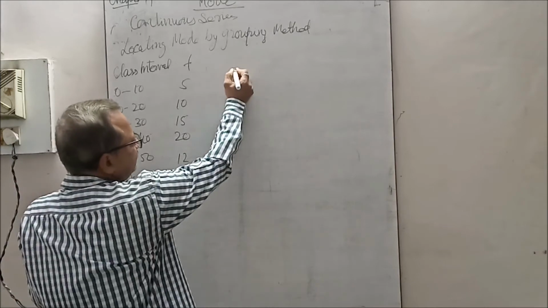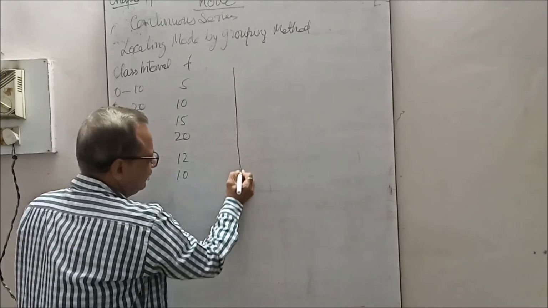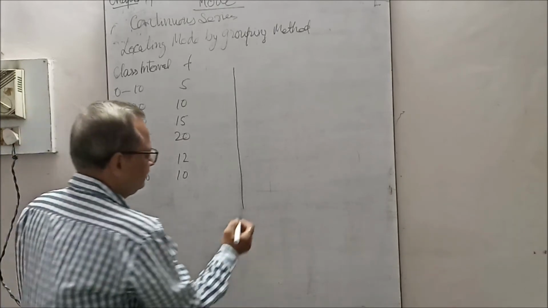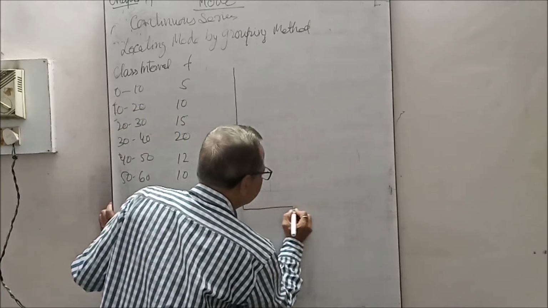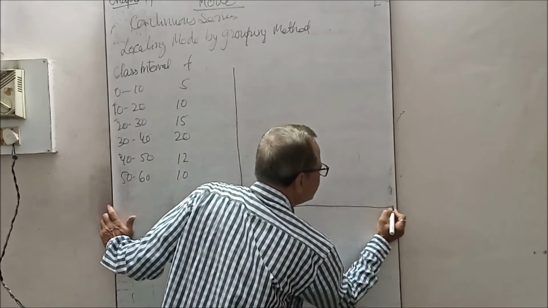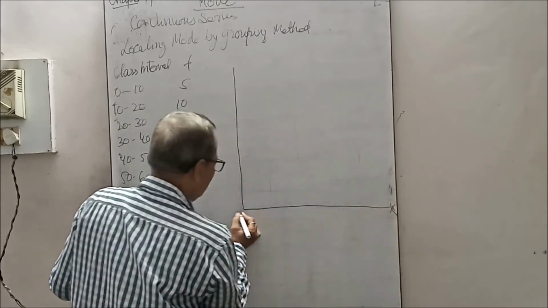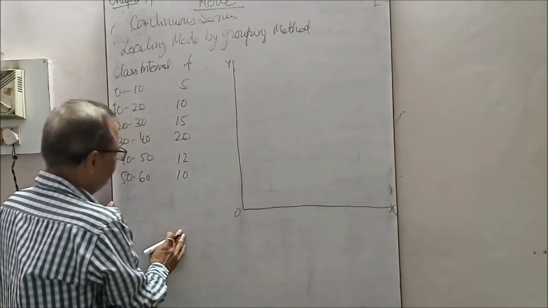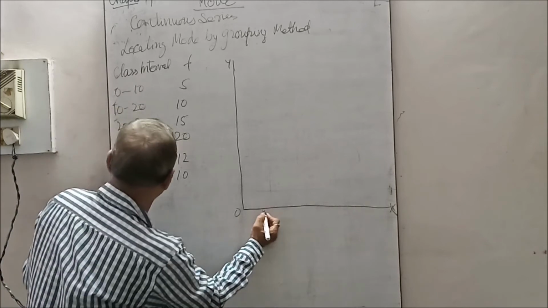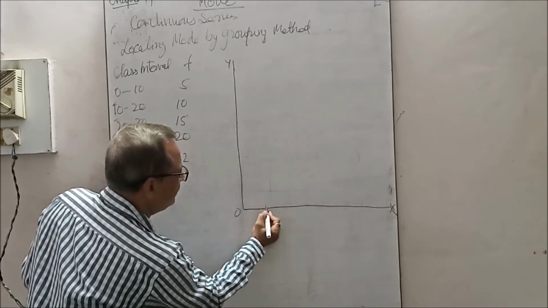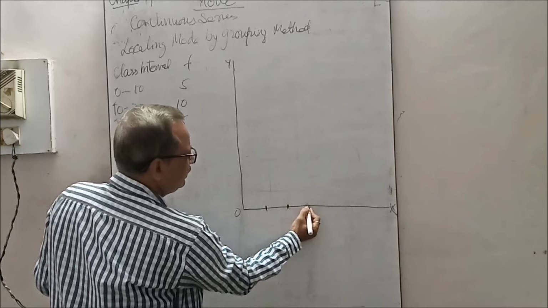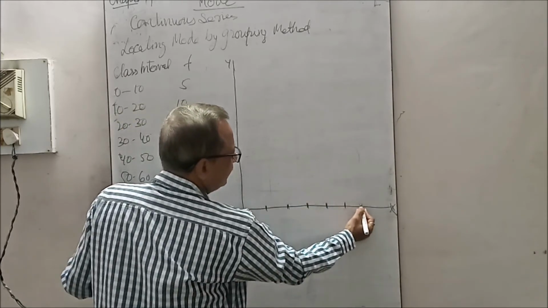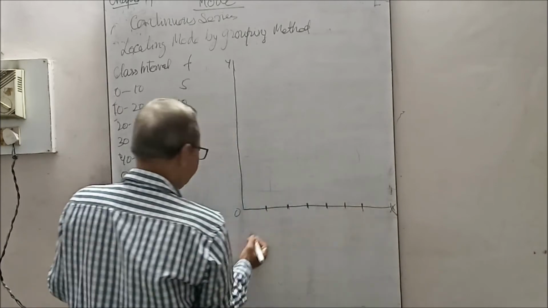Now we will make the histogram. In the previous chapter, the 18th chapter, the histogram was there. This is X, O and Y. Here we will write the class intervals: 0 to 10, 10 to 20, 20 to 30, 30 to 40, 40 to 50, 50 to 60.